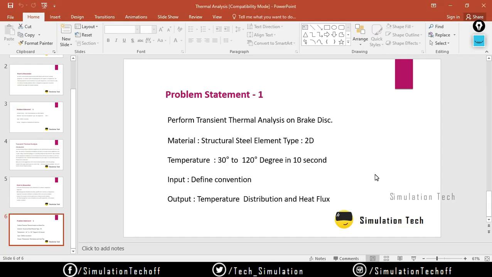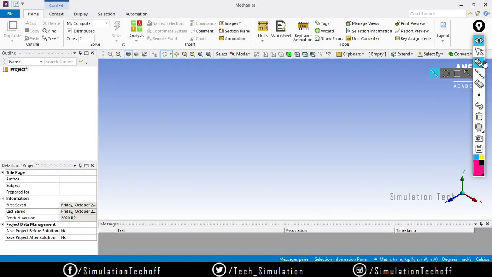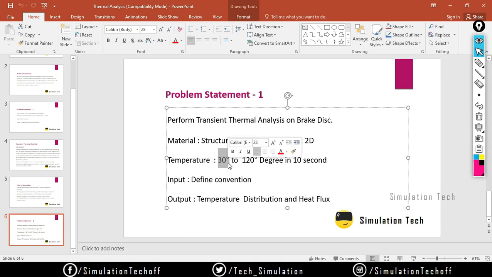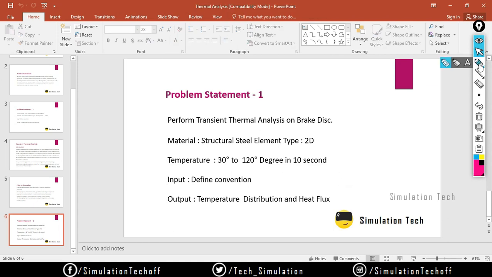But in this case they don't define it like that, so it's completely arbitrary. Whatever boundary condition I assumed here, they said that we only have to apply the heat energy on the outer faces, like outer surfaces, and then we analyze how it is propagated towards the center. So that is what they are interested in. The initial temperature of the brake disc is 30 degrees, and it can go up to 120 degrees. So they have some limits. The entire analysis is carried out for 10 seconds, but we assumed that the entire analysis is carried out for 1 second.